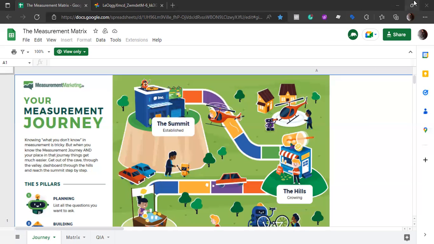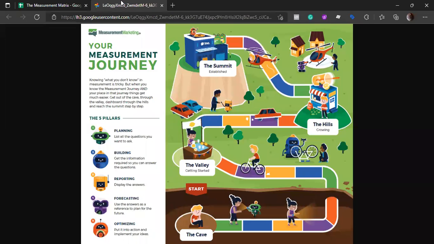So let's go to this diagram of the measurement journey. And here we will see that we have five pillars. The thing to identify here is that the level of building depends on the stage that we are at. So let's say that we are at the cave stage, right?